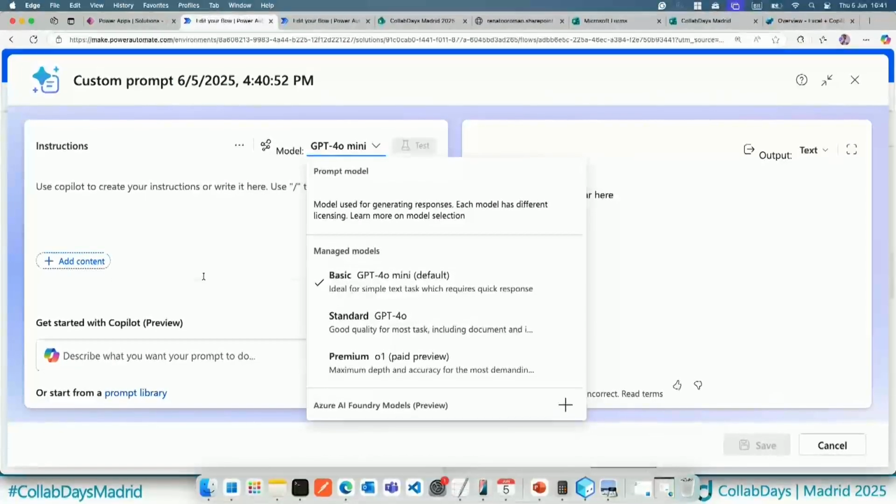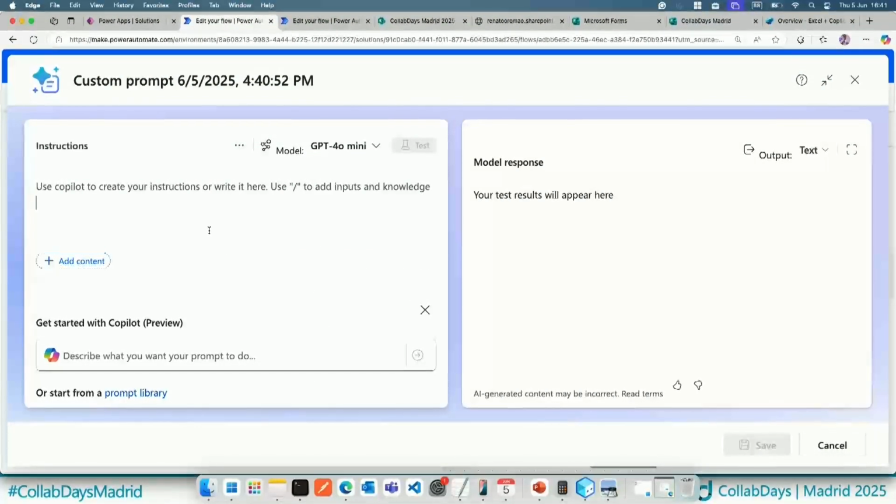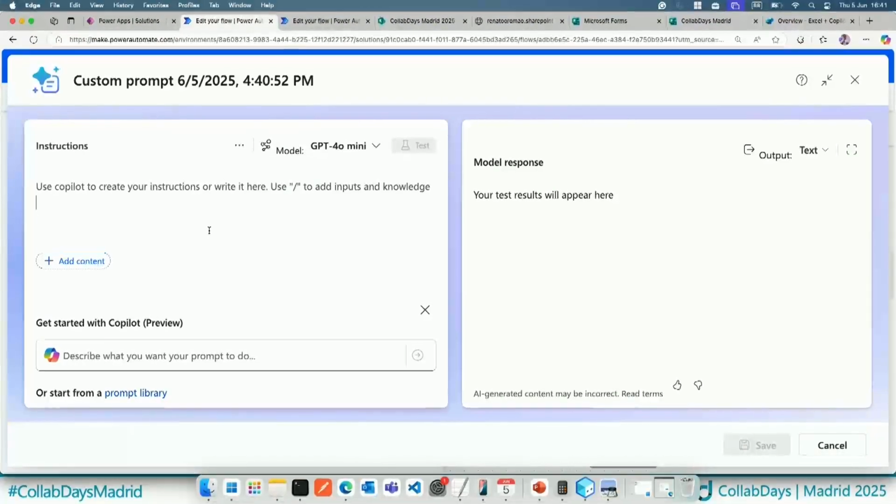And also if you want to use your own model, basically you can use Azure AI Foundry to choose your specific model. But basically when we are using AI Builder inside Power Automate workflows, we can pass some inputs to the AI Builder. The AI Builder can recognize the message and send the output to the user. So in this case, we often use AI Builder, for example, to analyze the content from a PDF file.